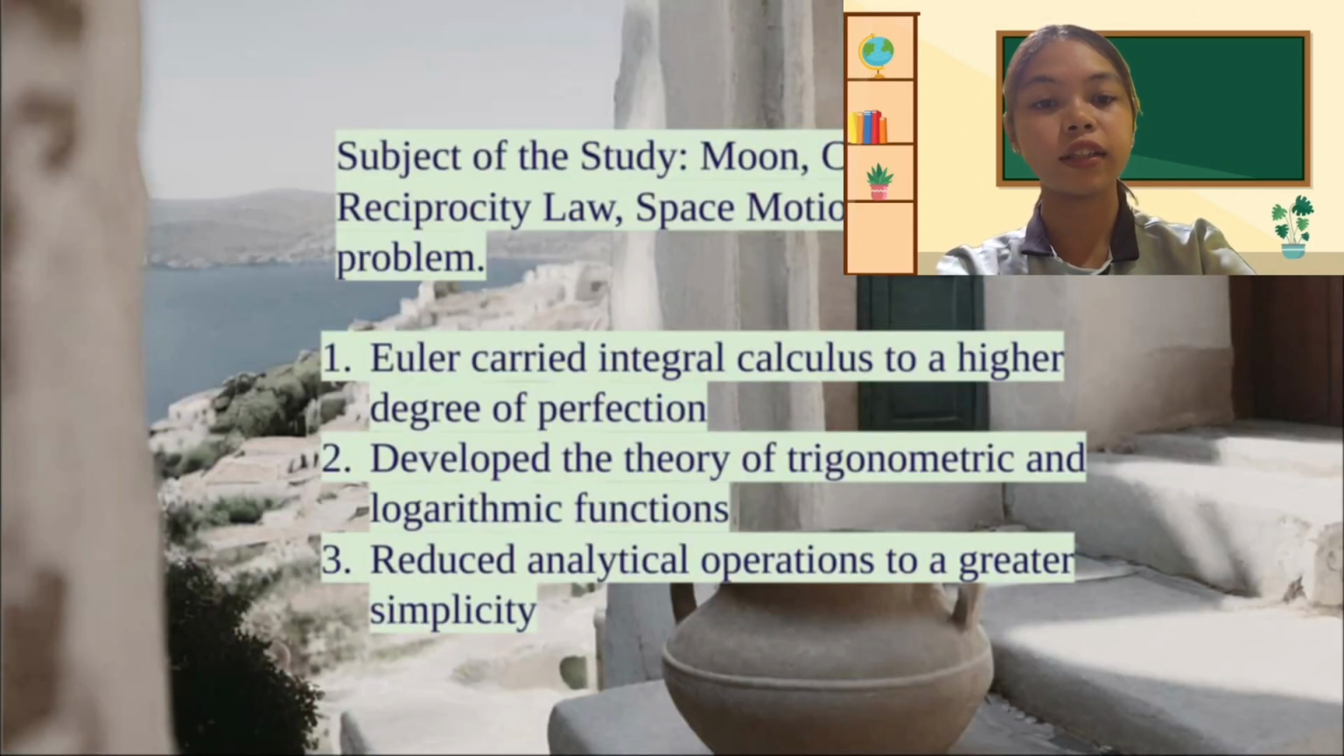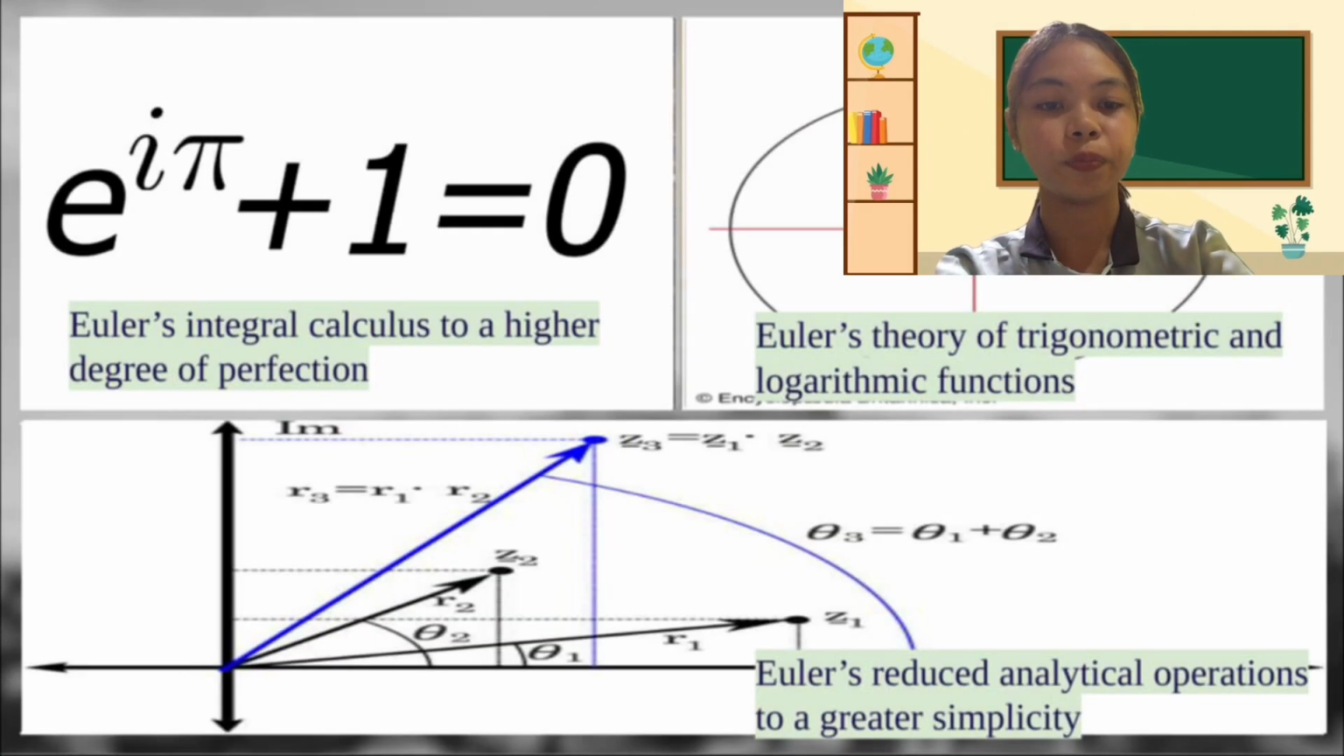Also, Euler carried integral calculus to a higher degree of perfection, developed the theory of trigonometric and logarithmic functions, and lastly, reduced analytical operations to a greater simplicity. So here are the examples of Euler's contributions: Euler's integral calculus to a higher degree of perfection, Euler's theory of trigonometric and logarithmic functions, and Euler's reduced analytical operations to a greater simplicity.